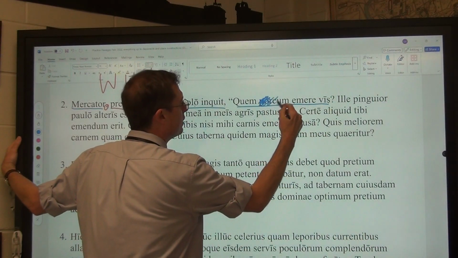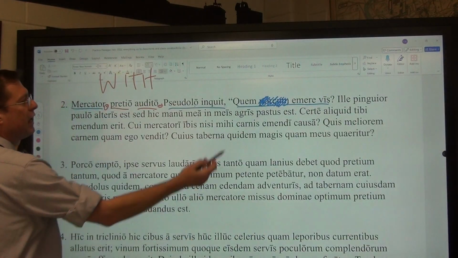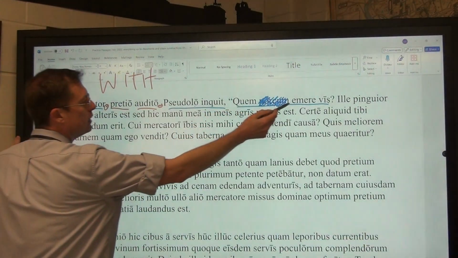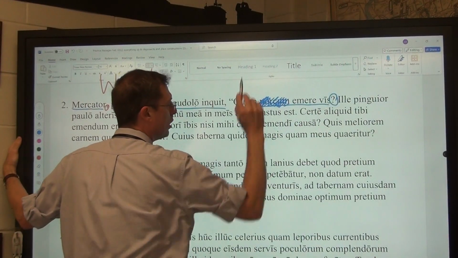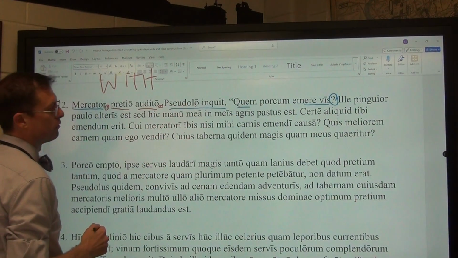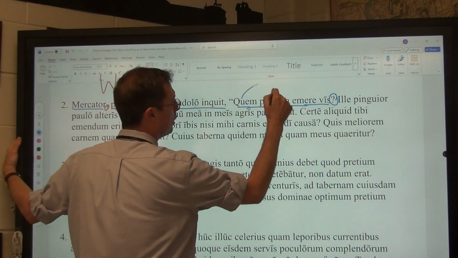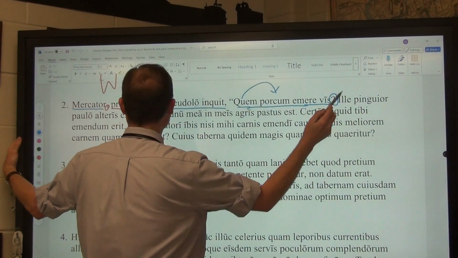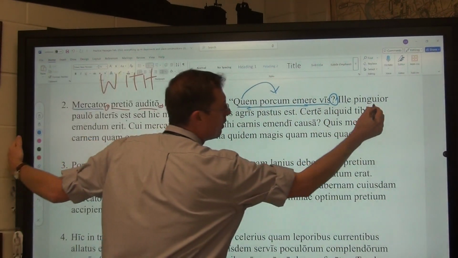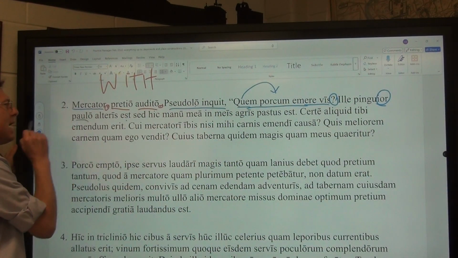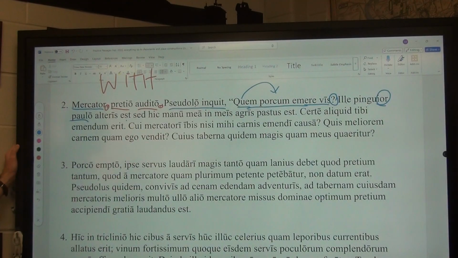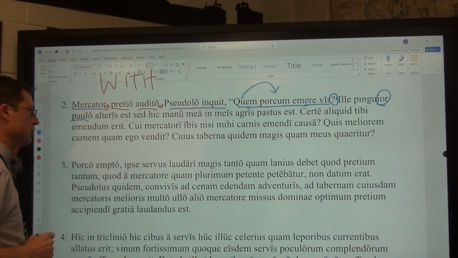If we were to erase the porcum, we would say, which one or whom do you want to buy? Here it is an interrogative pronoun. Now it is an interrogative adjective because it is modifying porcum. Ille, that one is fatter, I-O-R, comparative, by a little bit than the others.